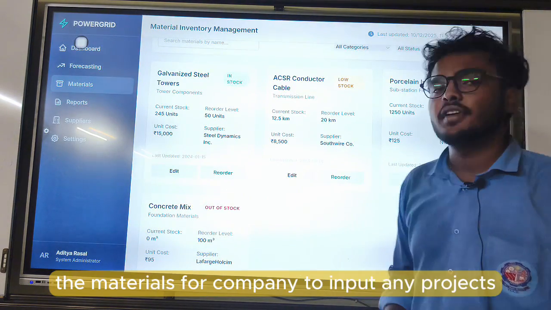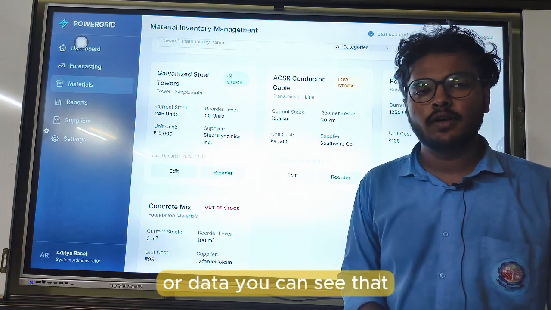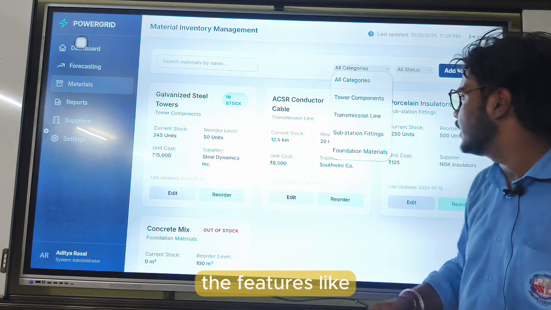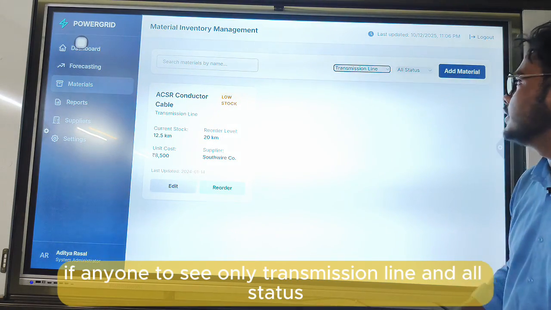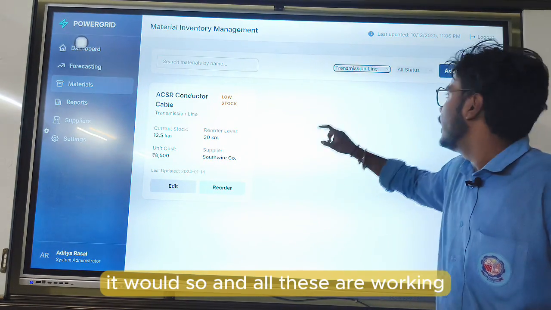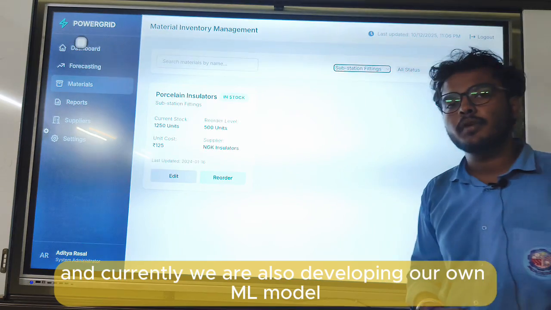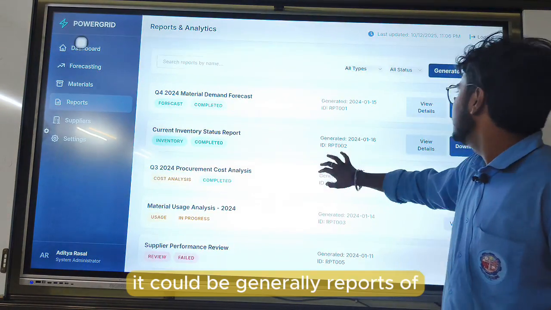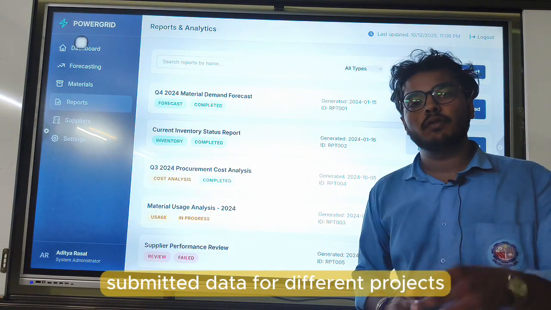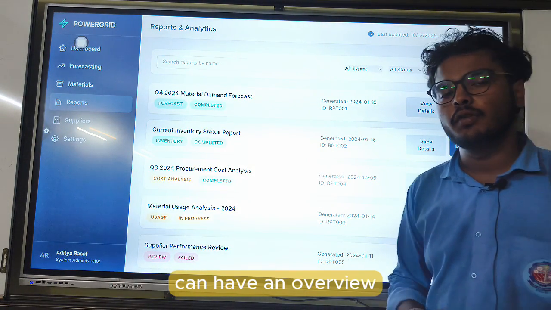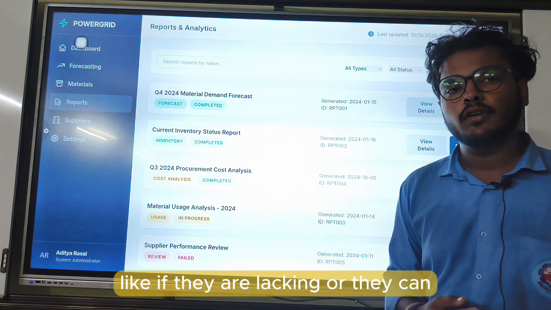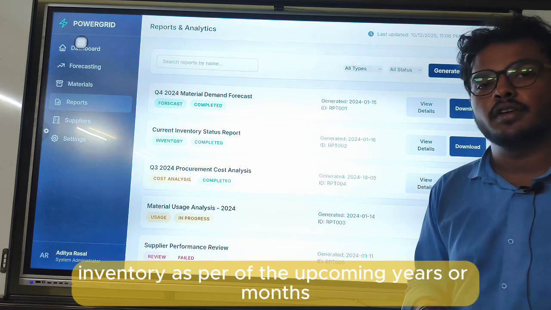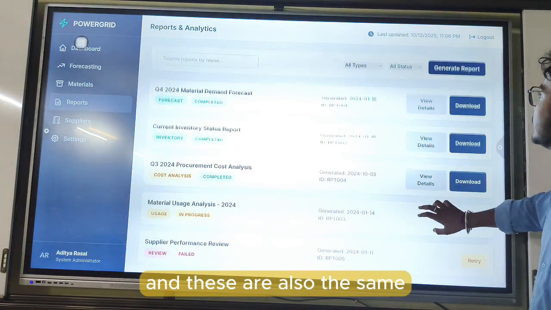So it's basically the materials for the company to input any projects or data. You can see that we can also have certain criteria for differentiating the features, like if you want to see only transmission line and all status, it would show. And all these are working, and currently we are also developing our own ML model. After that are reports. It would generally be reports of submitted data for different projects, through which the company can have an overview, like if they are lacking or need to fill up their inventory as per the upcoming years or months. And these are also the same.